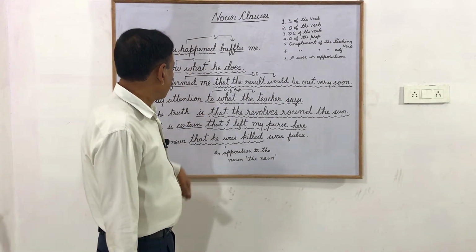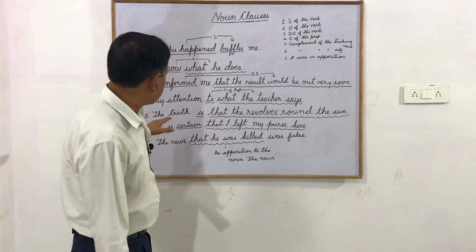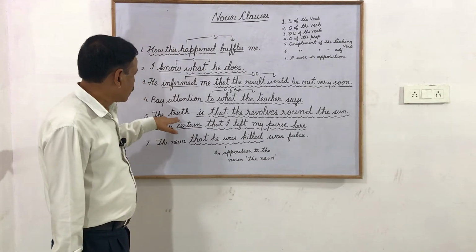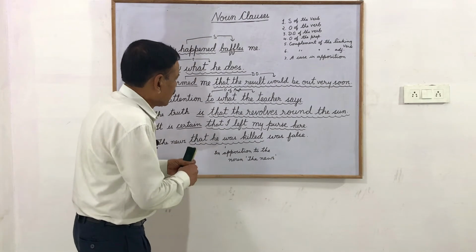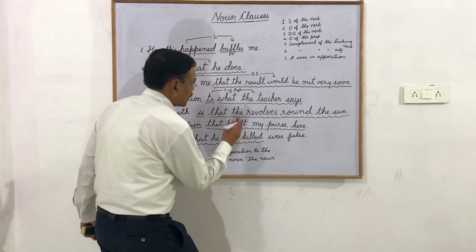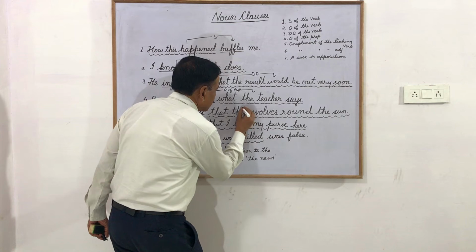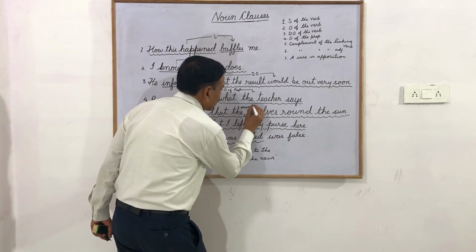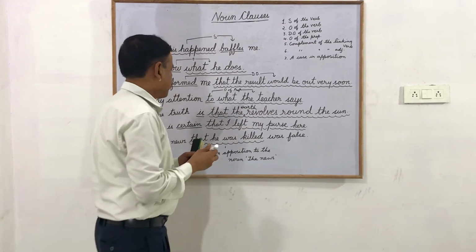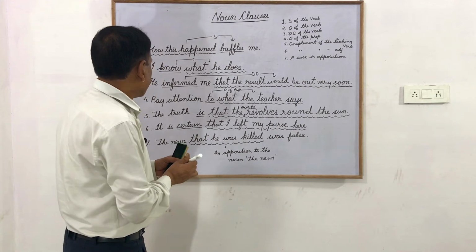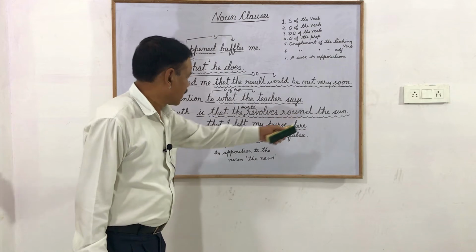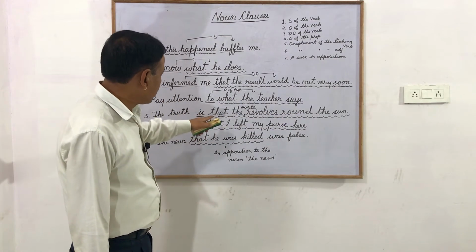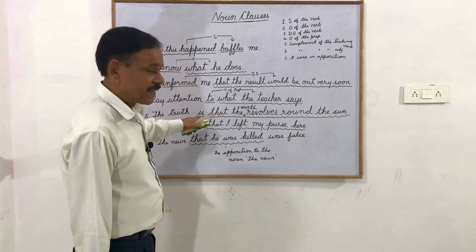Then the same way, suppose I say the truth is that the earth revolves round the sun. Here, that the earth revolves round the sun is complement of the linking verb is.